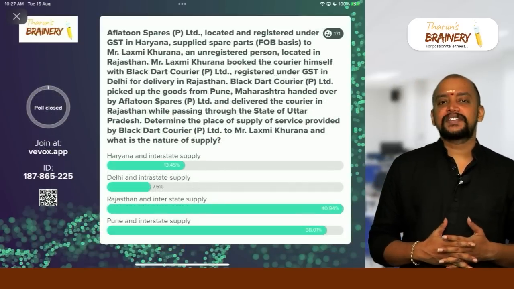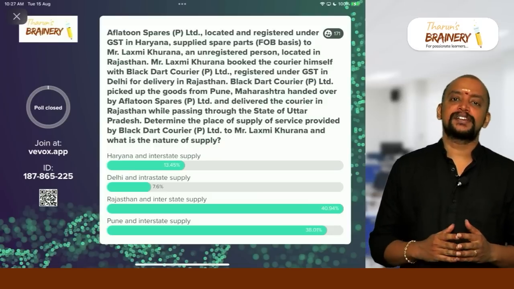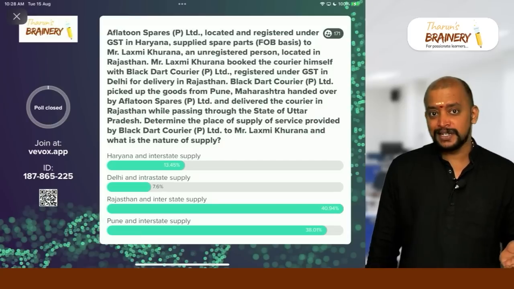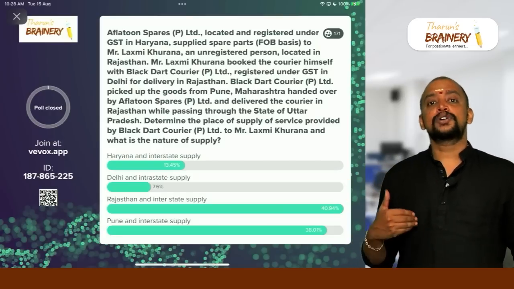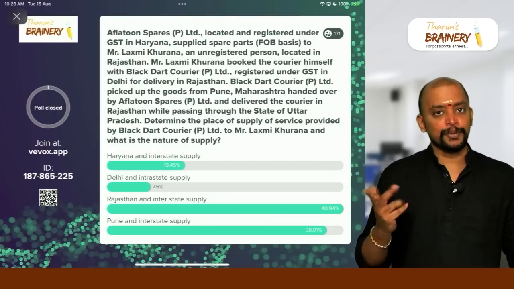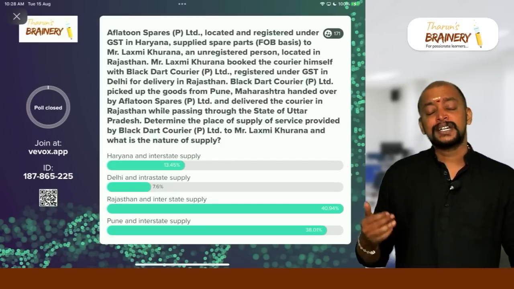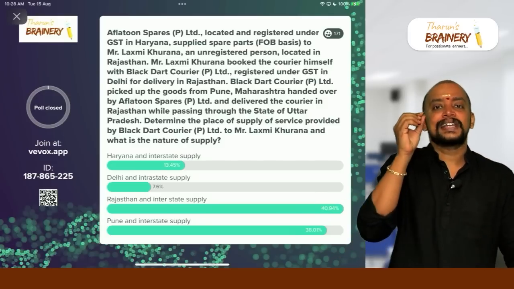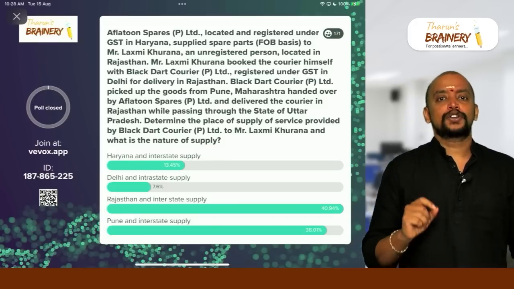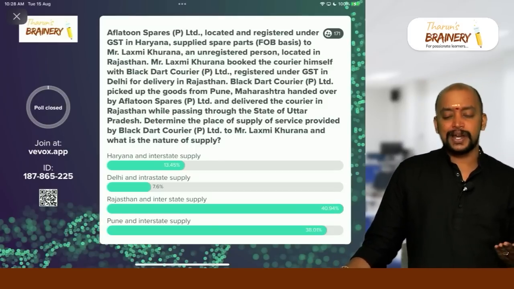So actually this is what service? Transportation of goods service. For transportation of goods, section 12, what is the place of supply? B2B, location of recipient; B2C, starting point of the goods. Suppose goods are going from India to outside India, it is always the ending point of the goods, let it be B2B or B2C. Whereas in the context of section 13, other than mail or courier, ending point; mail or courier, it will be general provisions. But here it is not a case of section 13. It is a case of section 12. As per section 12, what should be taken? We need to check, is it B2B or B2C? So THARUN'S is making supply to an unregistered person. So that means the unregistered person is only booking the courier.